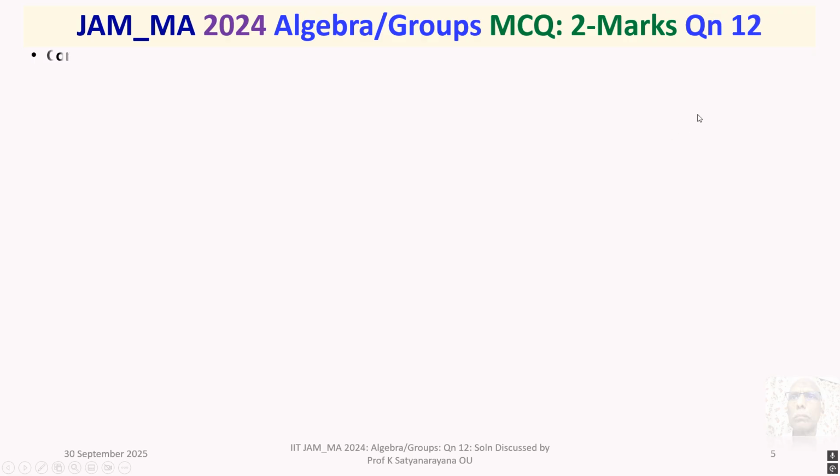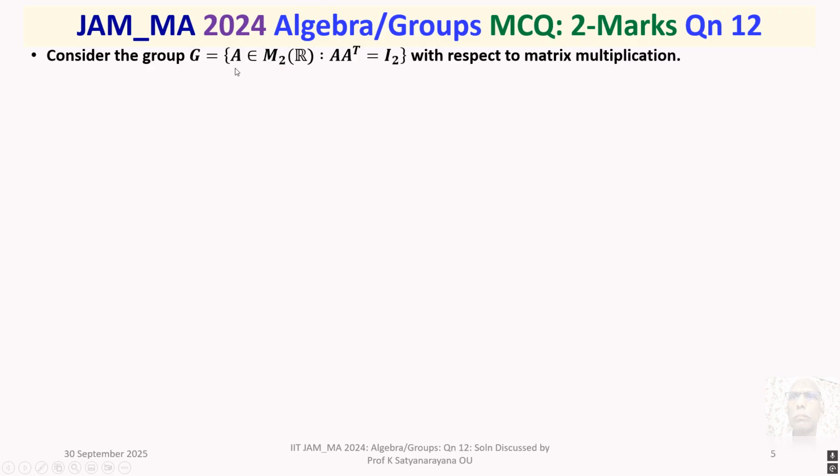The given question is: consider the group G equal to the set of all A belonging to M2(R), the set of all 2 by 2 real matrices, such that AA transpose is equal to I2, the 2 by 2 identity matrix, with respect to matrix multiplication.